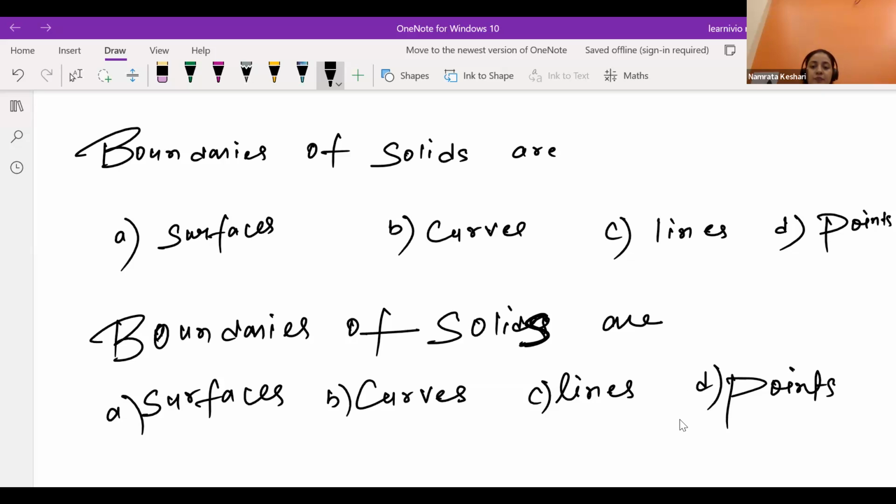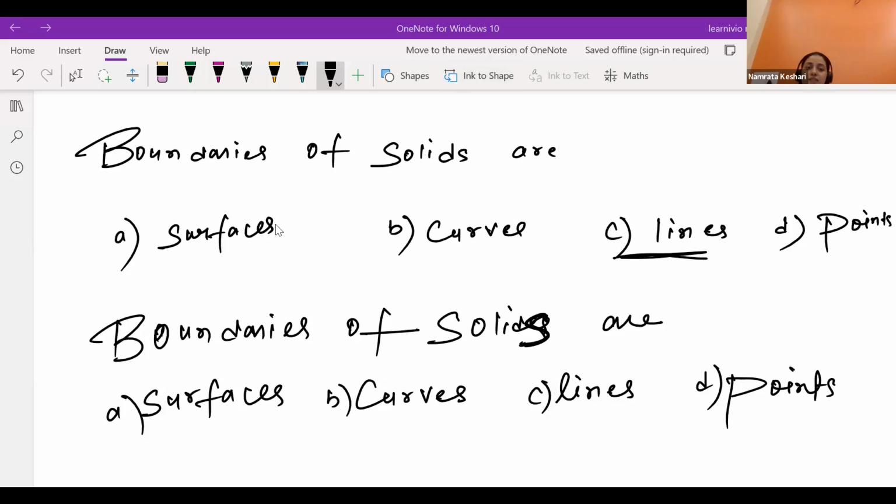Yes, Safia, Sara, Farhan, Irshad. Which one is the correct option? Lines. Okay, the first one is lines. Safia has responded lines. Tejas, the answer is surfaces and the curves.